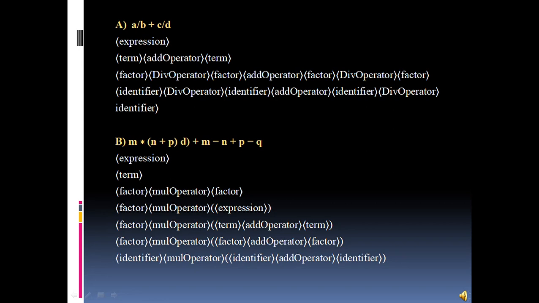Again we have the add operator, a factor, then the divide operator and again a factor. Then further divided into identifiers, here a and b with a division operator in between, then the add operator, then again the identifiers c and d with a division operator in between. So we can say that it is an infix notation according to the BNF.